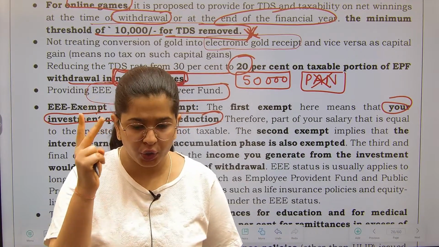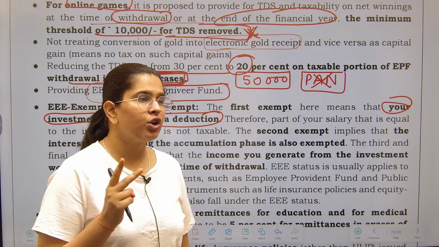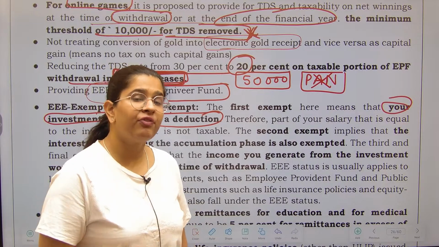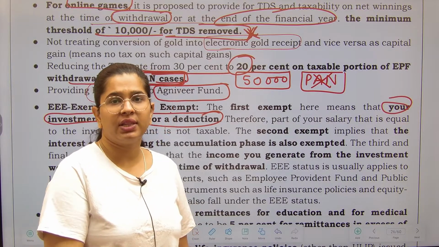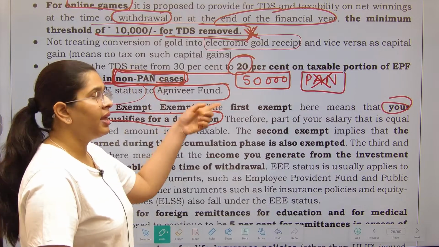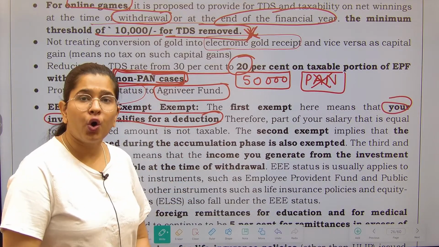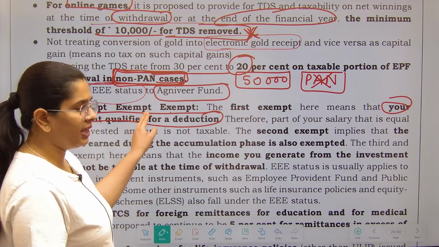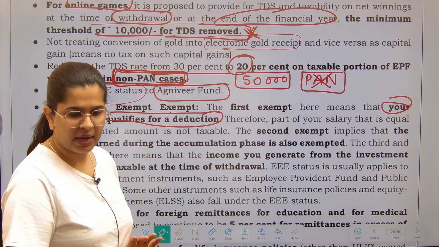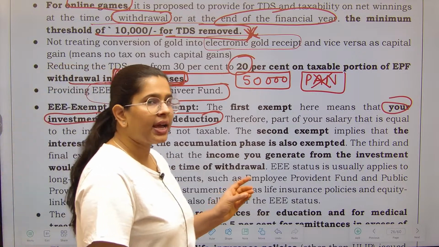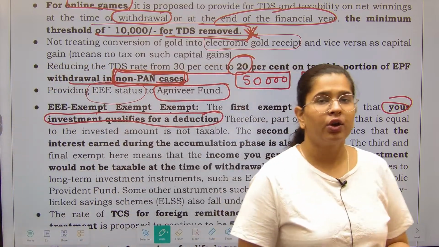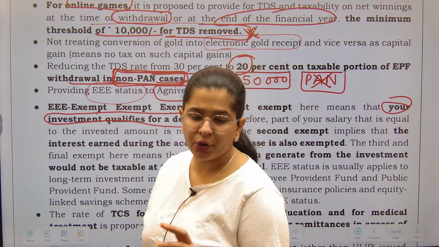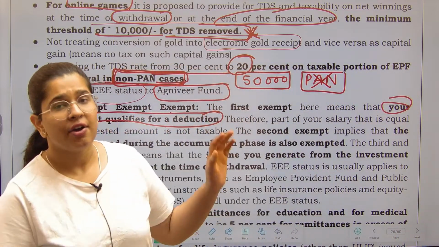Exempt number 3: when you are withdrawing from this Agniveer fund, no income tax will be charged. So these are called EEE category investments, right? No taxation when you are contributing, no taxation when income is generating, no taxation when you are withdrawing the funds.